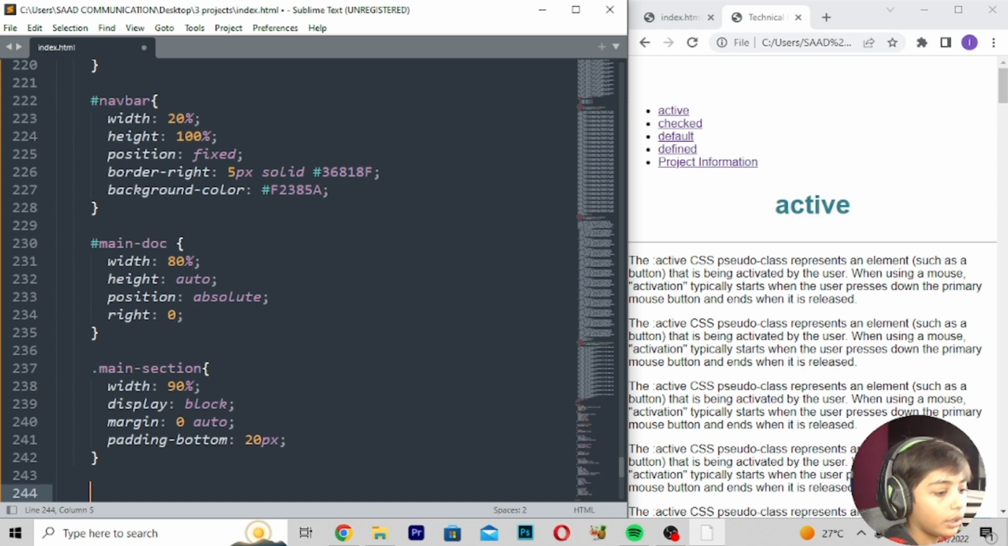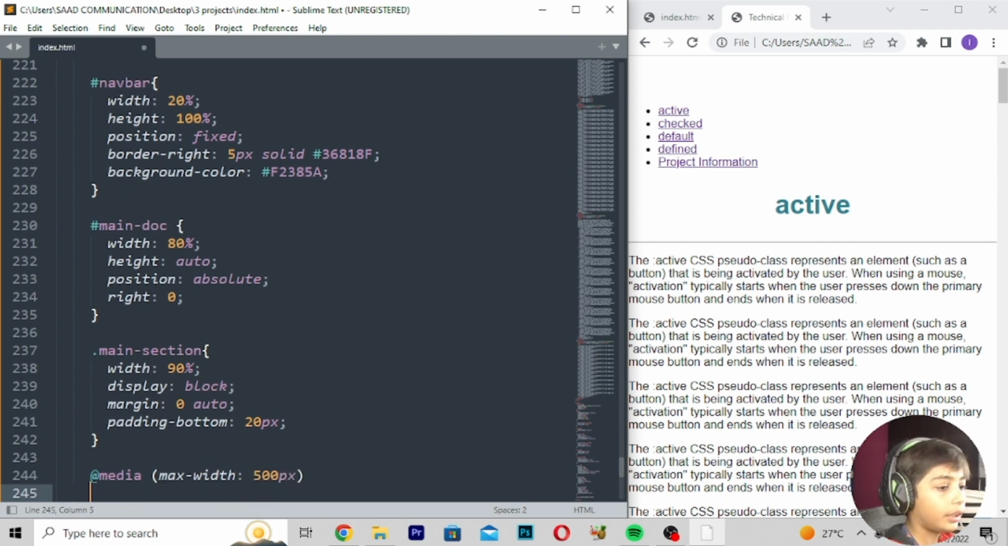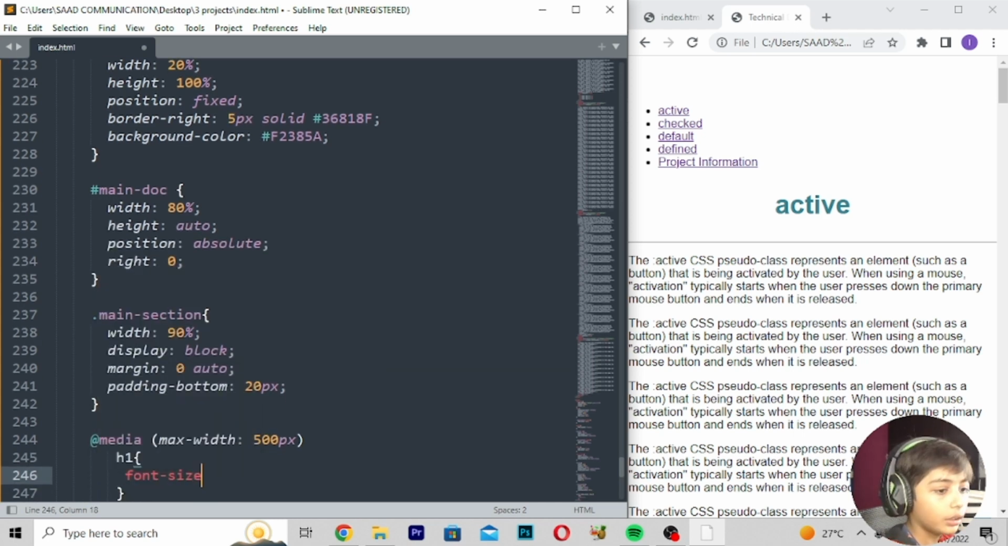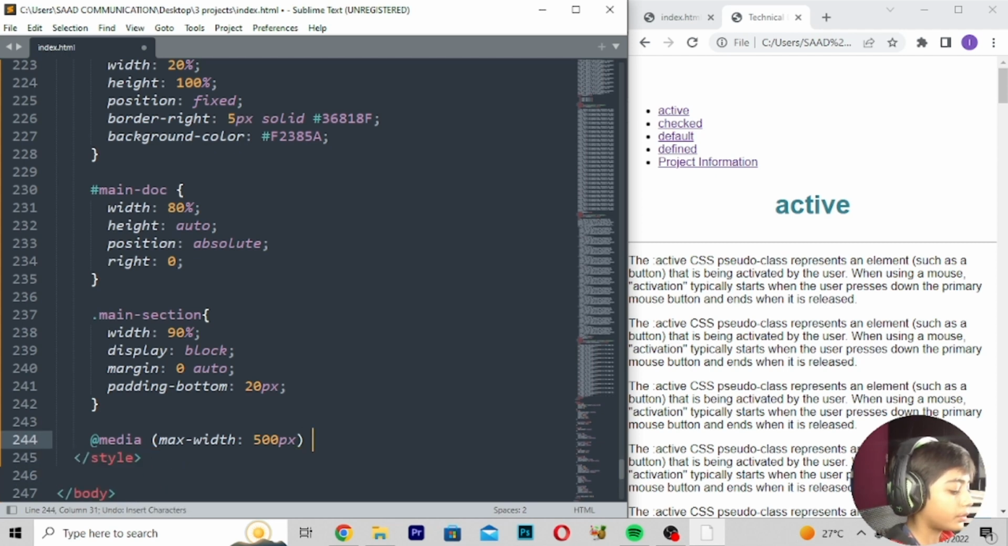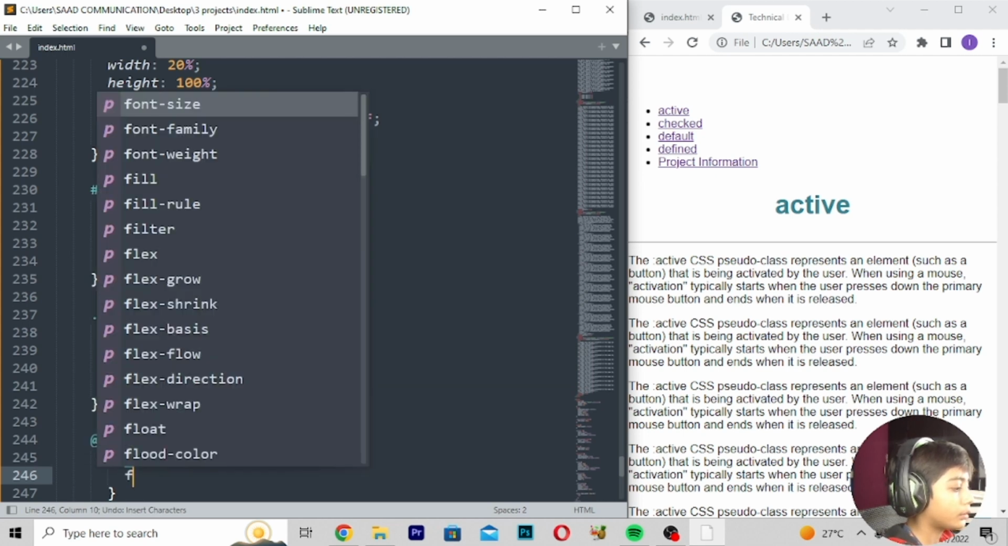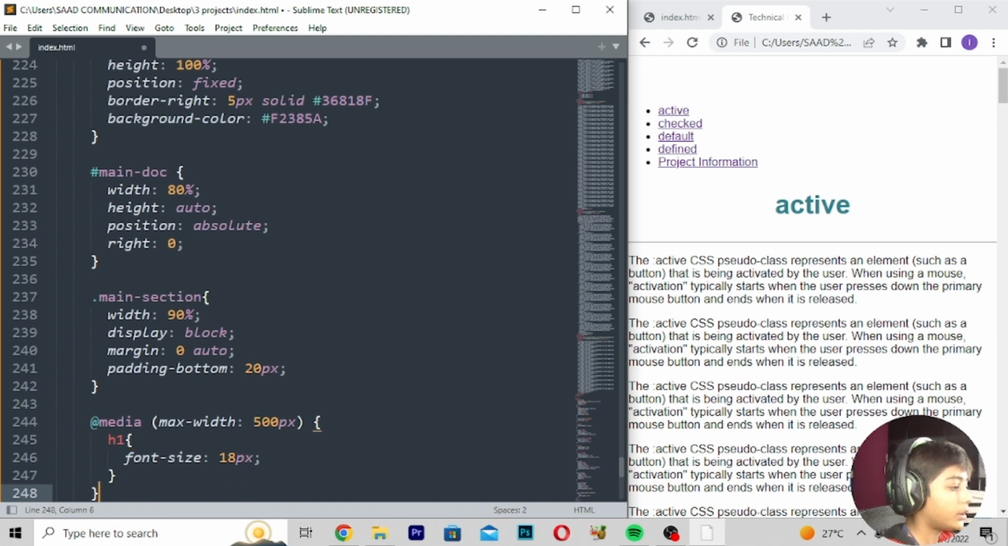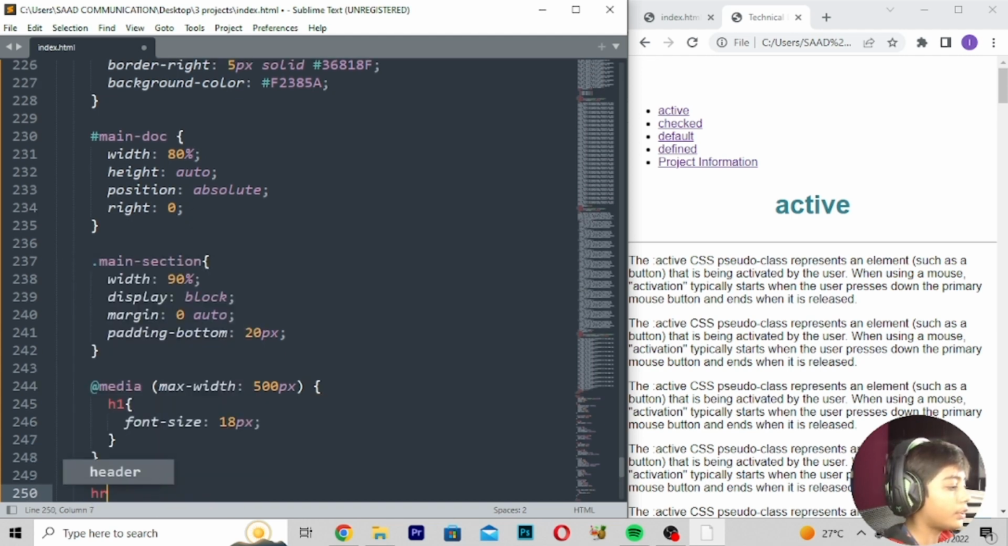pixels, enter. Here we can write hashtag @media max width 500 pixels, enter. Here we can write H1 font size. First of all, here we can go H1 font size 18 pixels. Go here, enter HR.